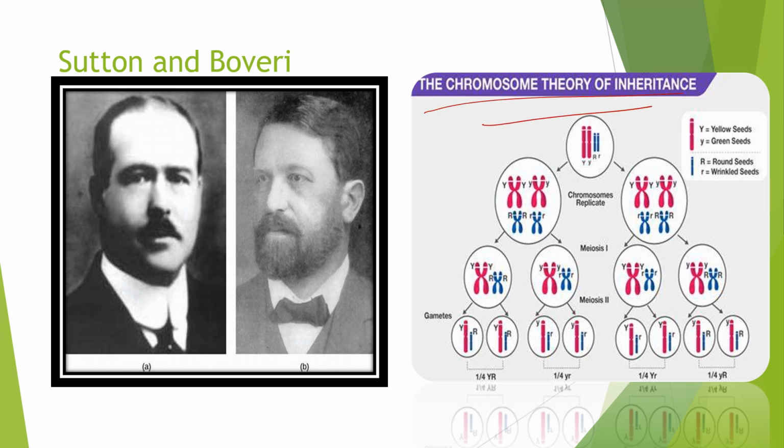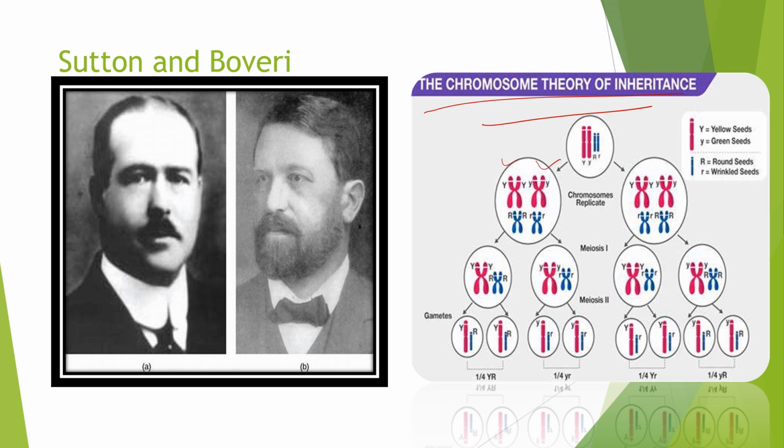In 1902, they explained that the behavior of the chromosomes and the genes was similar, as per the law of Mendel. If you recall, mitosis is an equational division, whereas meiosis is a reductional division. The two alleles of a gene pair are located on homologous chromosomes.